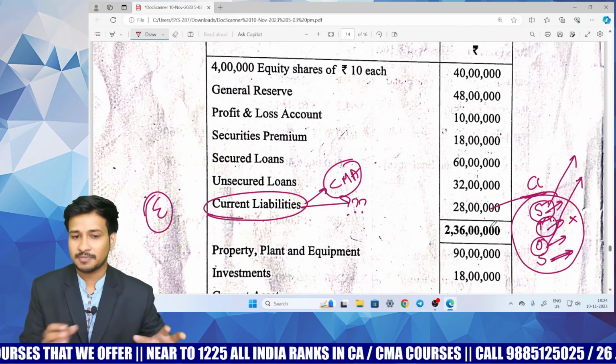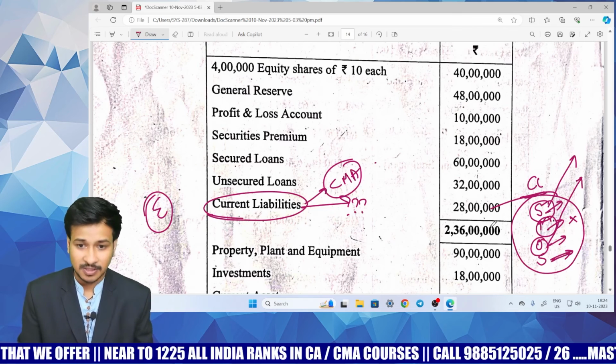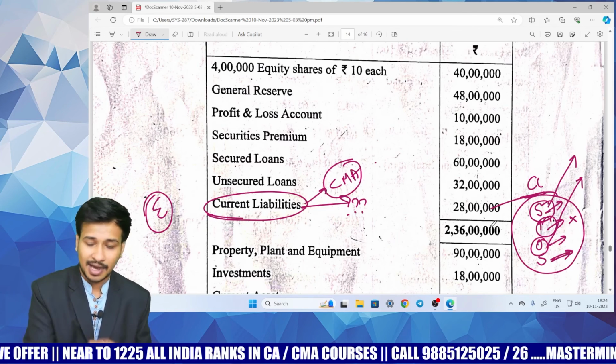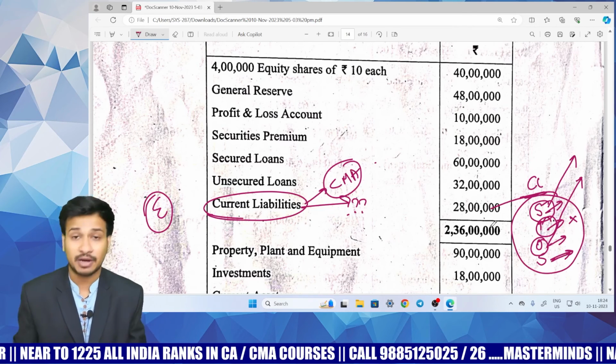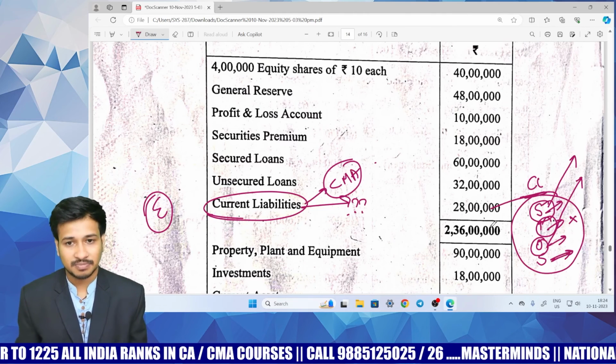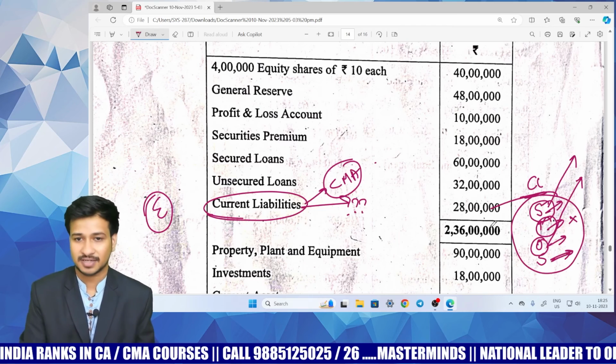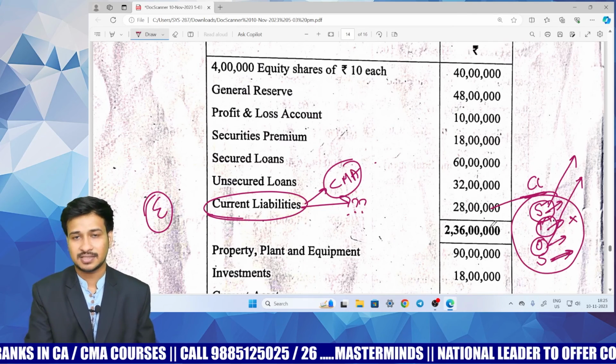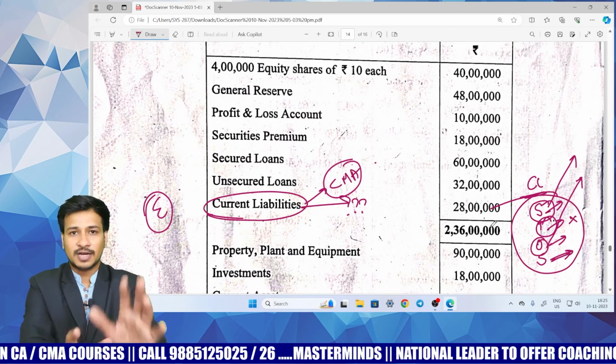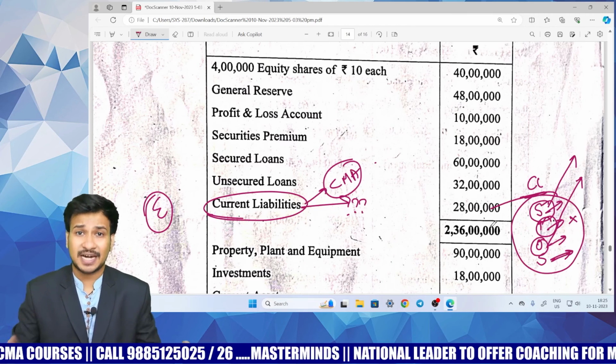See, in a difficult chapter like amalgamation, he asked only purchase consideration. In a difficult chapter like consolidation, he asked only minority interest. Partnership, maximum loss method. Internal reconstruction is an easy chapter, but he asked an unexpected thing. Banking is an easy chapter, so he asked an unexpected thing. So overall conclusion, the paper is a bit unexpected.